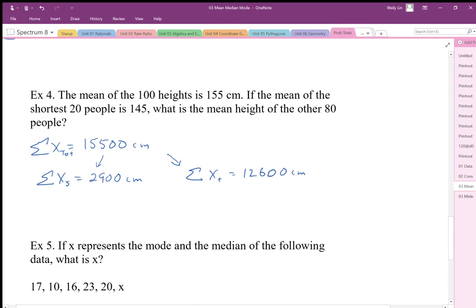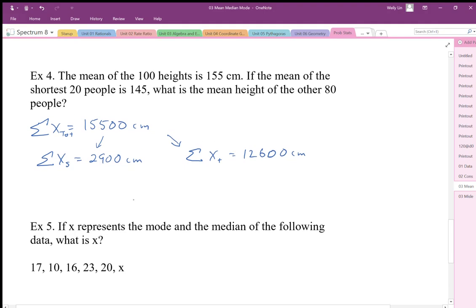Okay, so what would the average height of these 80 people be? Well, I know that I can find the average of the tall, which is going to be the sum of the tall divided by the number of tall, which is 80. So if I take that number and divide by 80, I end up with 157.5 centimeters.